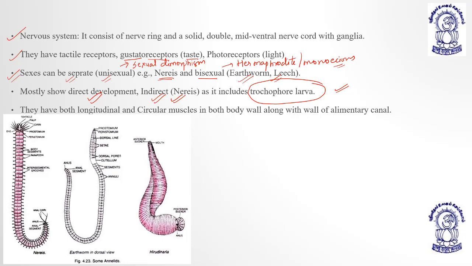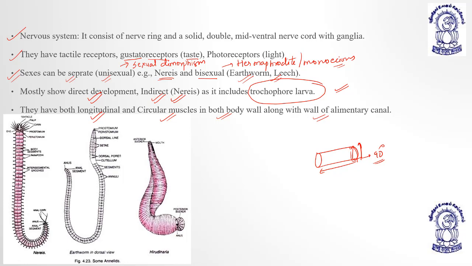Okay, is it understood? They have both longitudinal and circular muscles in the body wall along with the wall of alimentary canal. Means we can say the alimentary canal is basically covered by the circular layer as well as the longitudinal layer, at an angle of 90 degrees. Right? So they have both longitudinal and circular muscles. These are some common annelidans.